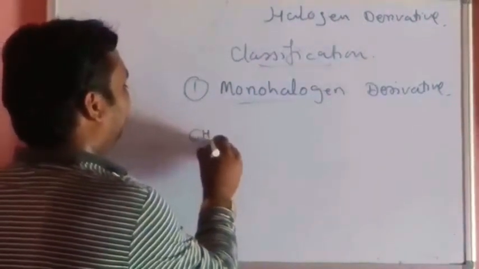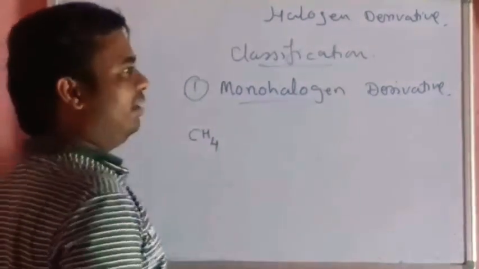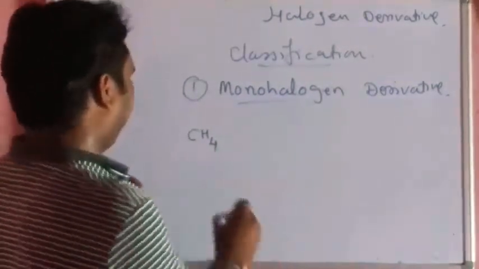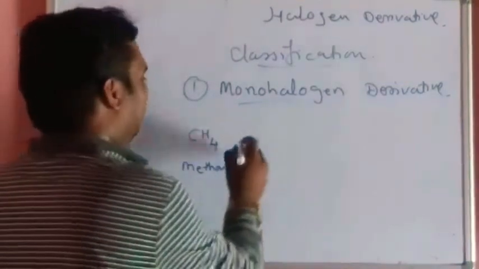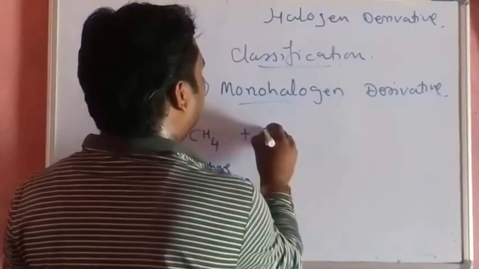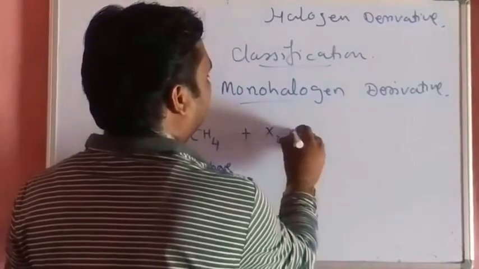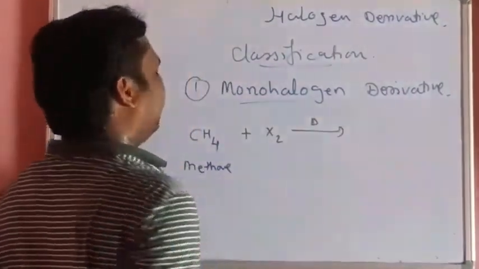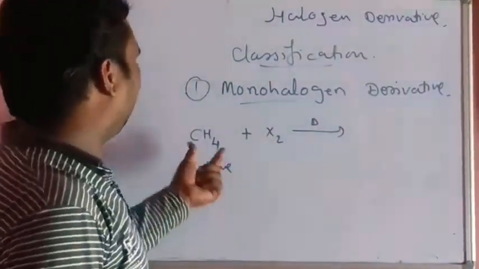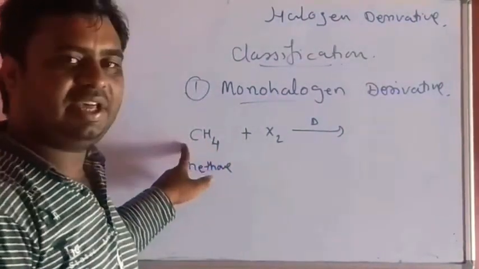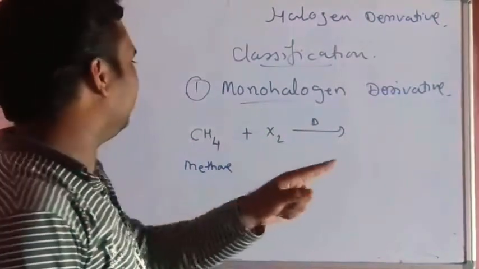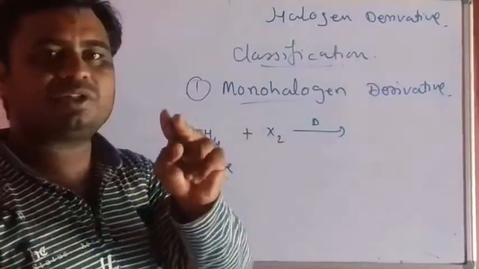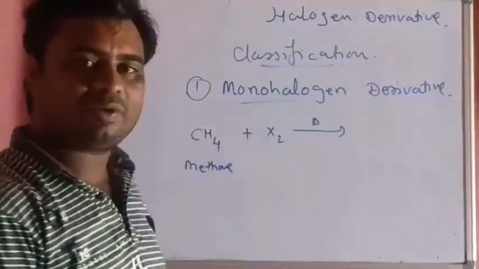Here I have taken an alkane, its name is methane, and I have carried out halogenation on this methane. In methane there is only one carbon atom which is satisfied with 4 hydrogen atoms. This is a saturated hydrocarbon.